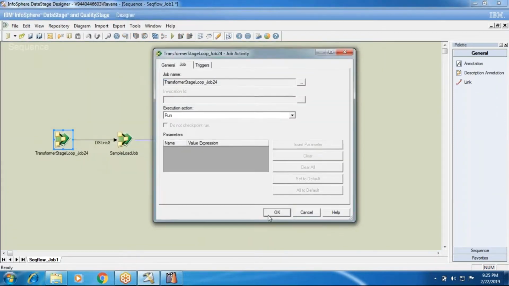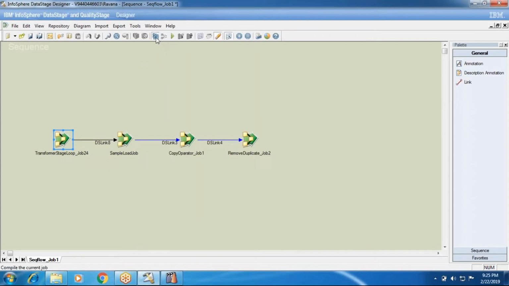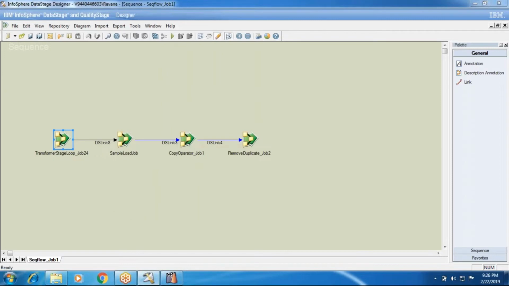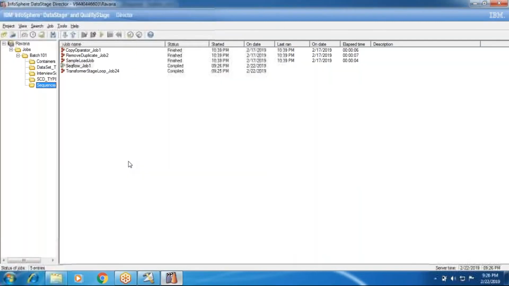I'm compiling the sequencer now. Run. If I run now, the transformer job will abort because the file is not found. And whether it goes on to further jobs or not, we'll see.